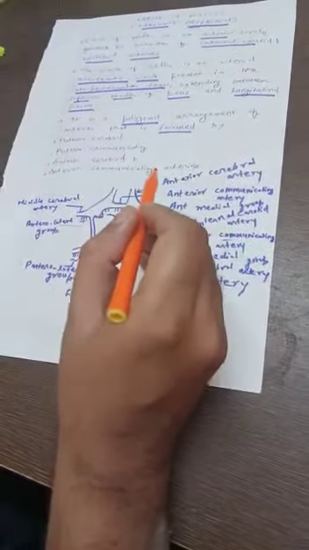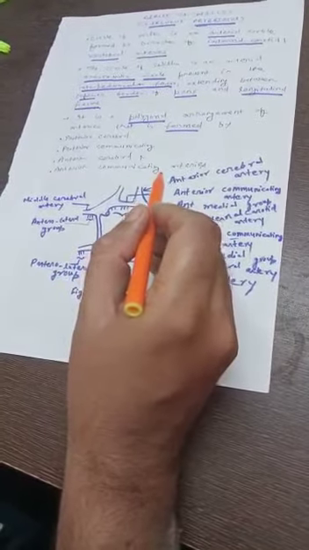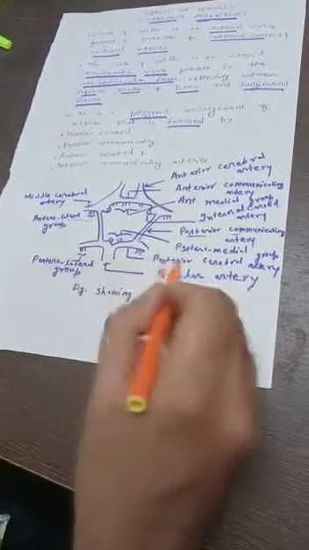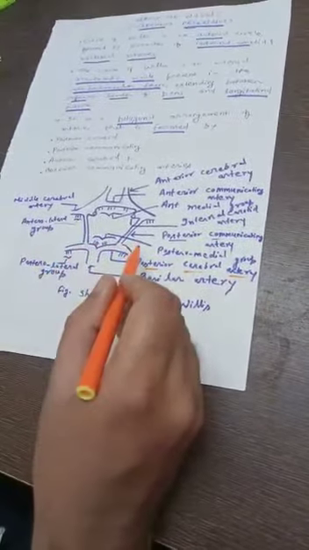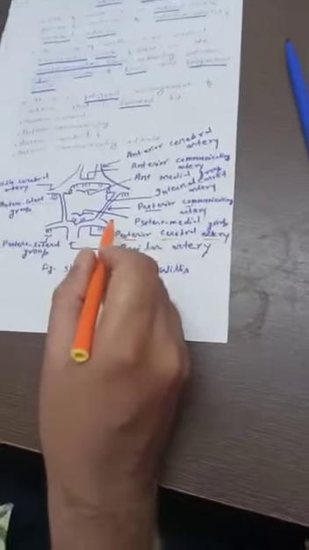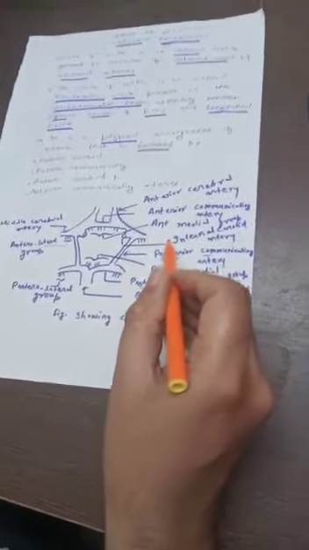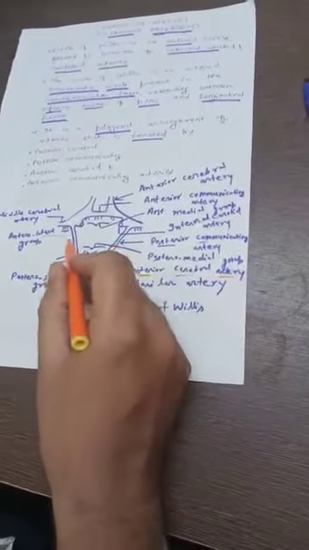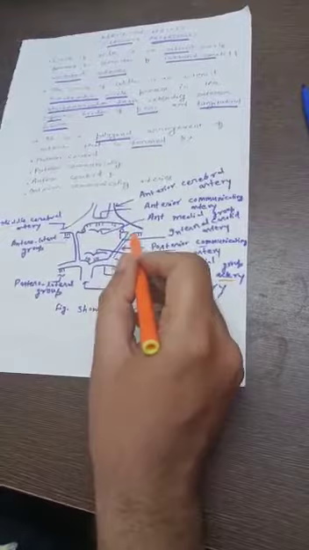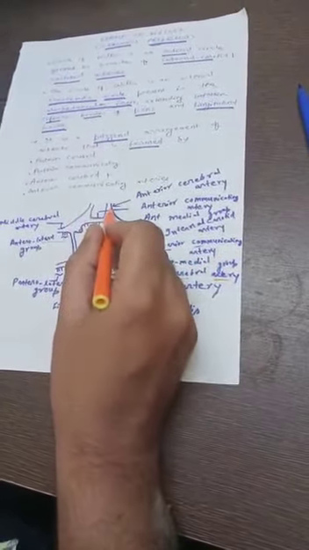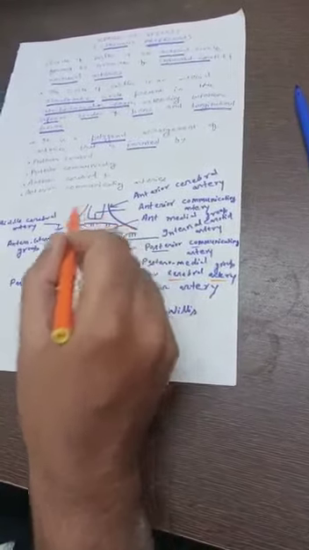And the circulus arteriosus is bounded posteriorly by the two posterior cerebral arteries. These are the two posterior cerebral arteries, and they communicate with the middle cerebral artery on each side by the posterior communicating artery. These are the posterior communicating arteries that communicate with the middle cerebral artery. Anteriorly, the two anterior cerebral arteries communicate with each other through the anterior communicating artery.